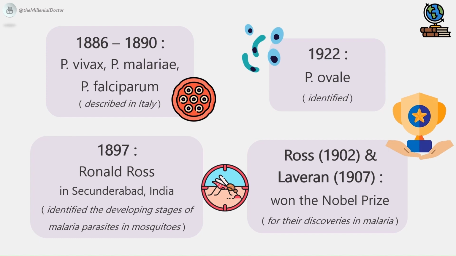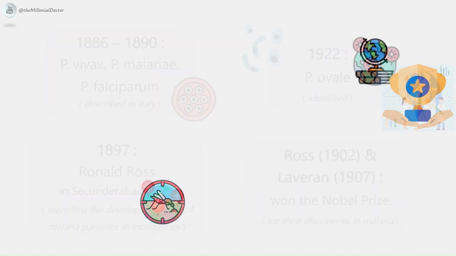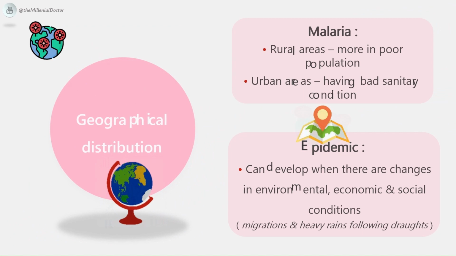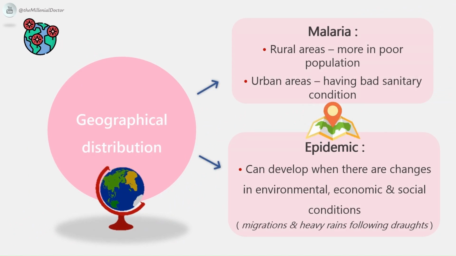The mode of transmission of the disease was established in the year 1897 when Ronald Ross in Secunderabad, India, identified the developing stages of malaria parasites in mosquitoes. This led to various measures for the control and possible eradication of malaria by mosquito control. Both Ross in the year 1902 and Laveran in the year 1907 won the Nobel Prize for their discoveries in malaria. Then epidemiology.